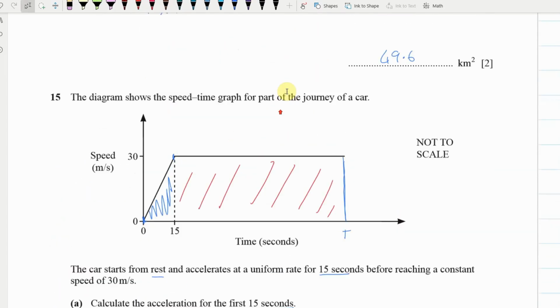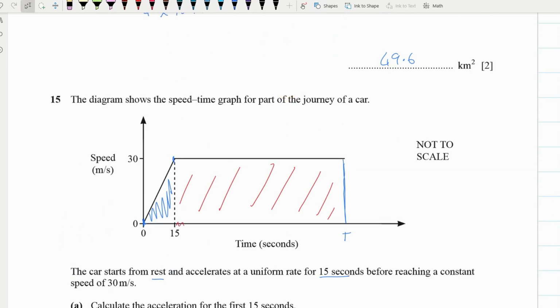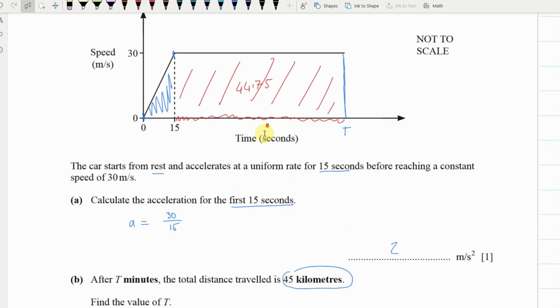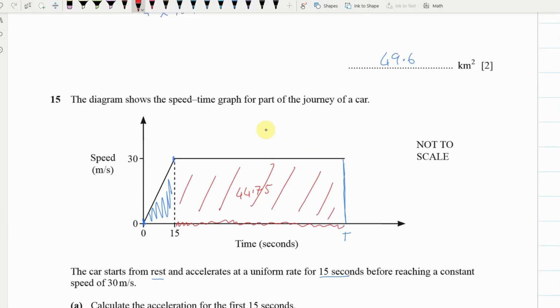Okay, so in other words, from here all the way along to here, in this area, is 44.775 kilometers. My mistake, sorry.